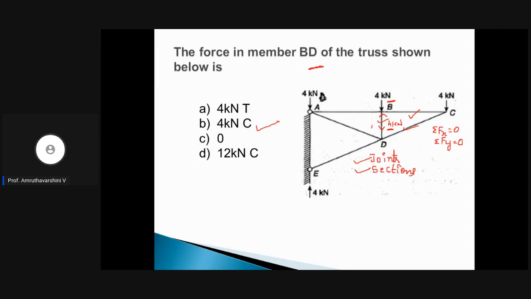In questions like this, first think about what the member is, what forces are acting on it, and how easily you can find the member forces. Clear with this concept? Yeah? Okay. Now you know how to choose which method to adopt while solving the joints, right? So let us move on to the next question, which is very interesting.